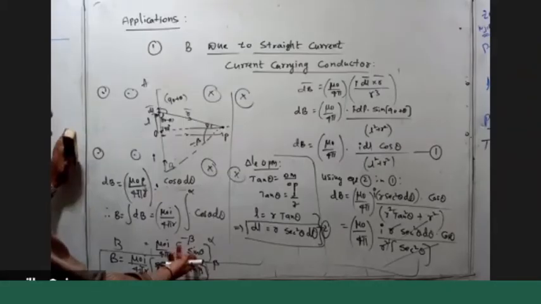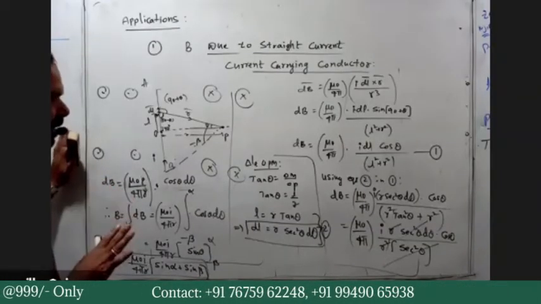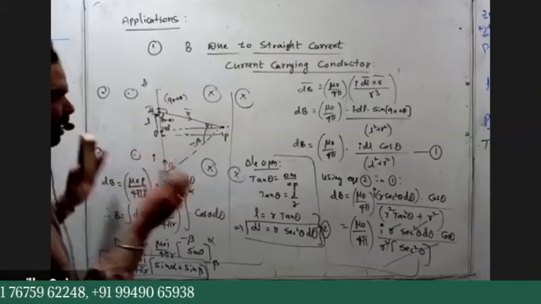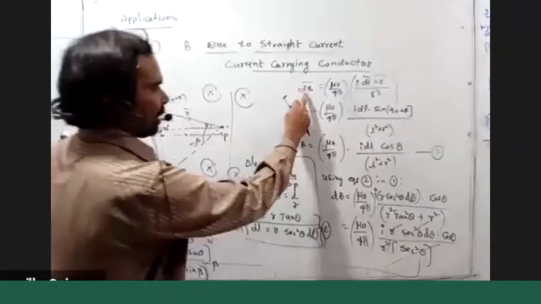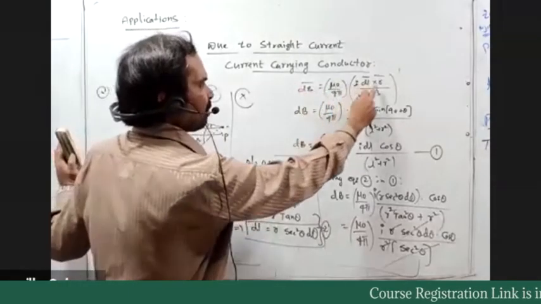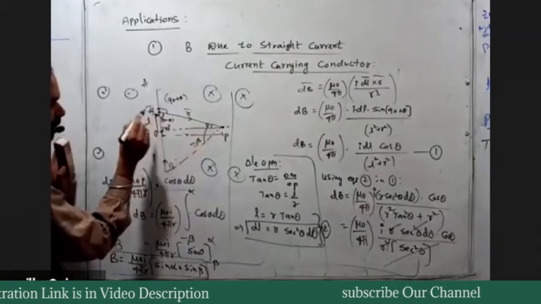Sir, in other books it is given as sin theta only. Listen, that's why I'm telling you clearly. What are we calculating here? dB bar is I dL bar cross r bar. In books, they take this angle.